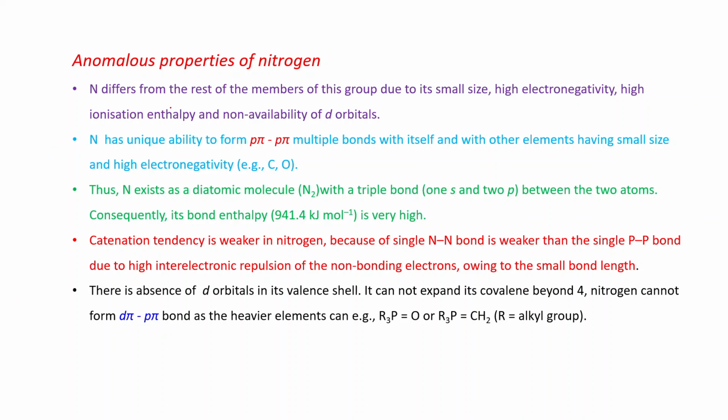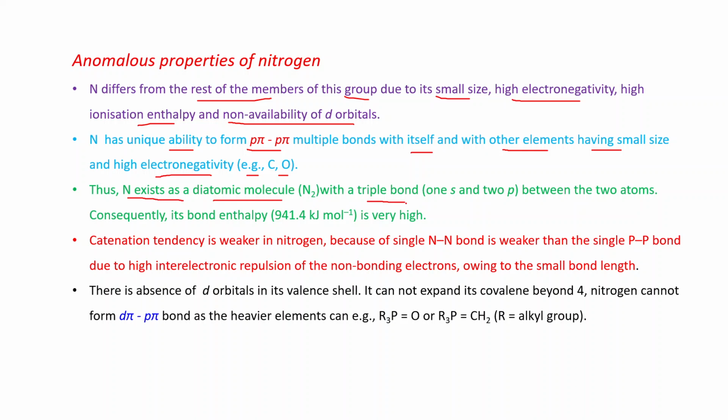Nitrogen differs from the rest of the members of this group due to its small size, high electronegativity, high ionization enthalpy and non-availability of d orbitals. Nitrogen has a unique ability to form p-pi multiple bonds with itself and with other elements having small size and high electronegativity, that is carbon and oxygen. Thus, nitrogen exists as a diatomic molecule with a triple bond.